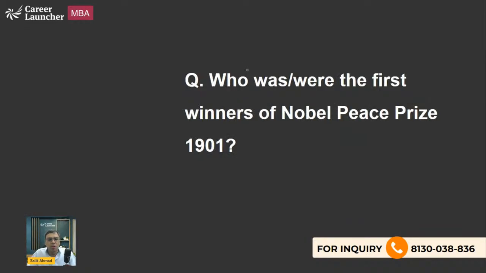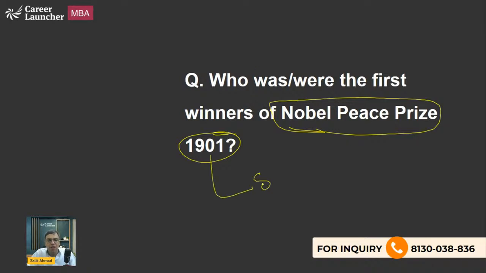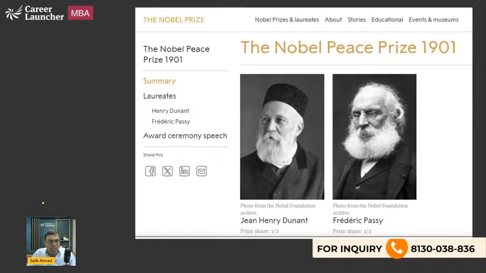The next is: who were the first winners of the Nobel Peace Prize in 1901? So the Nobel Prize actually in 1901, 5 awards were established. The most famous is the Nobel Peace Prize. So who are the winners? Please remember their names, and this is important because they were the first winners of the Nobel Peace Prize: Jean Henry Dunant and Frederic Passy. Okay, that is what you should know.